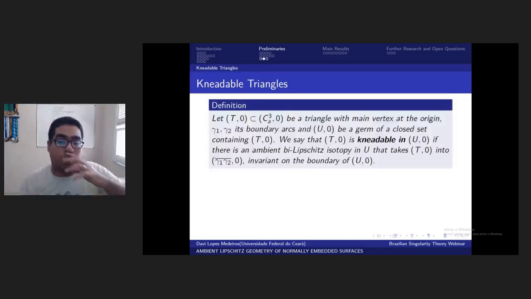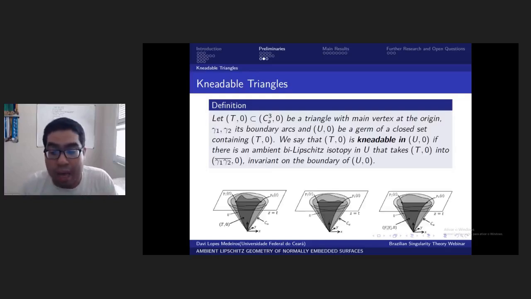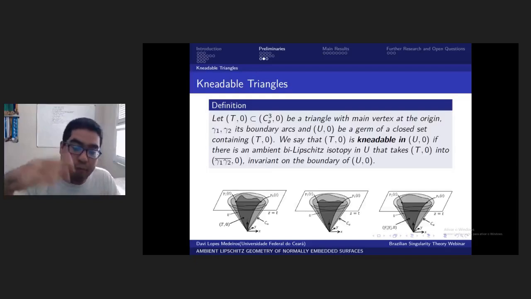And when you can do this, we say that a Holder triangle is kinkable around a neighborhood if you can find an ambient bi-Lipschitz isotopy preserving this set U, and taking the synchronized triangle into a linear triangle, okay? So we can state that it's kinkable in this neighborhood.